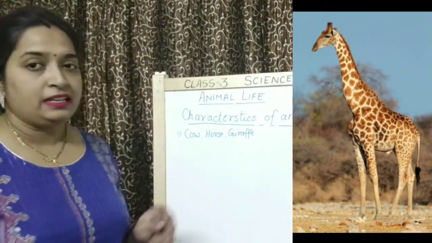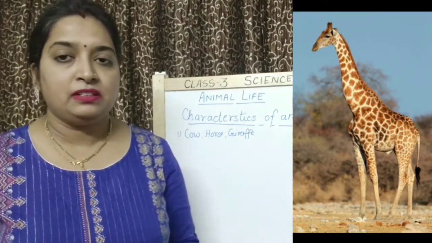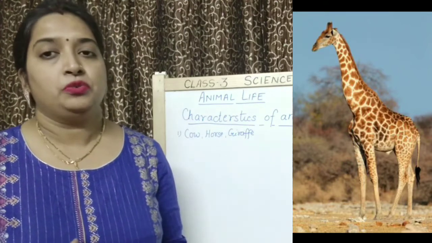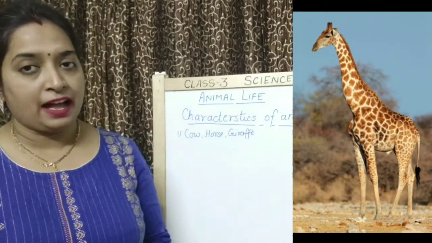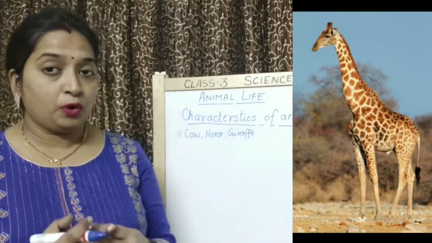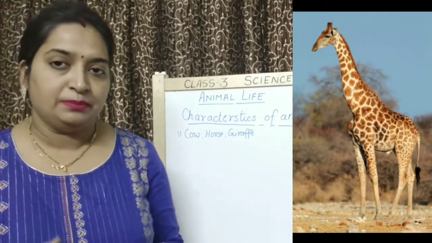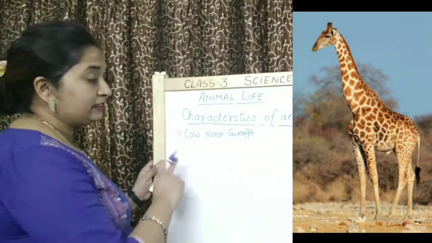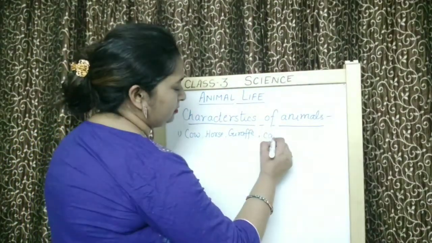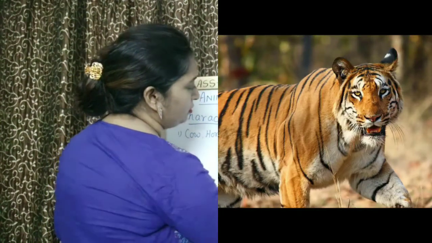Children, many of these animals have 4 legs. To move, to walk, many animals have 4 legs. These 4 legs are actually called limbs. Okay? So many animals, can you give other examples? Yes. Like camel, like lion, okay?